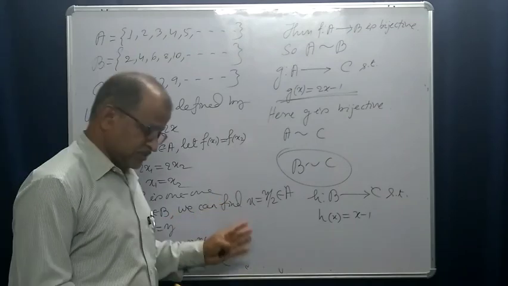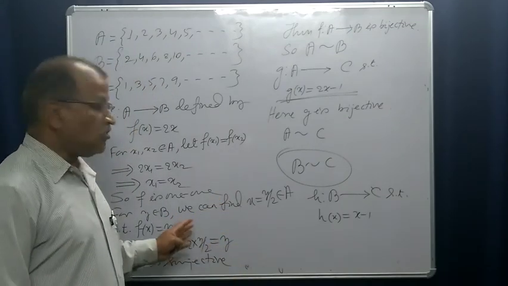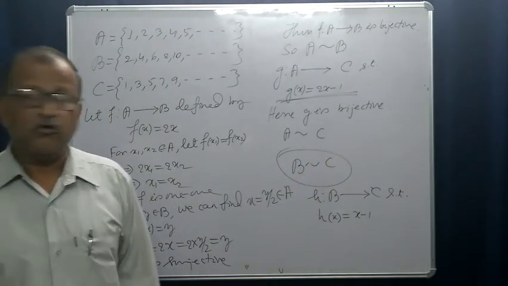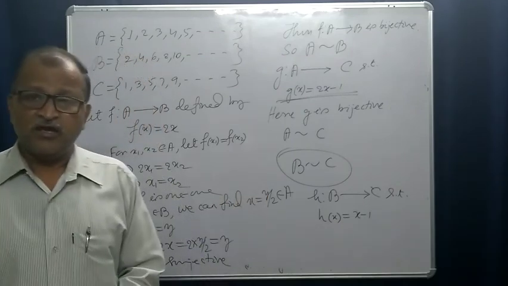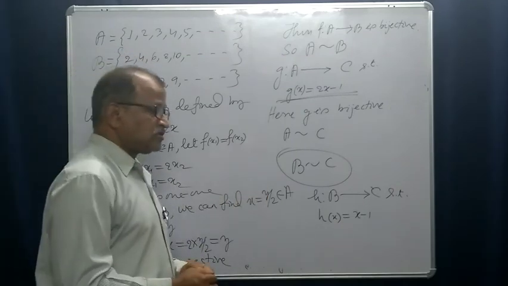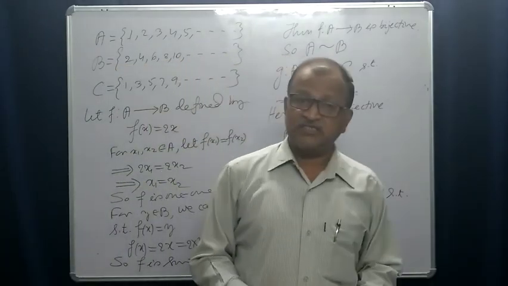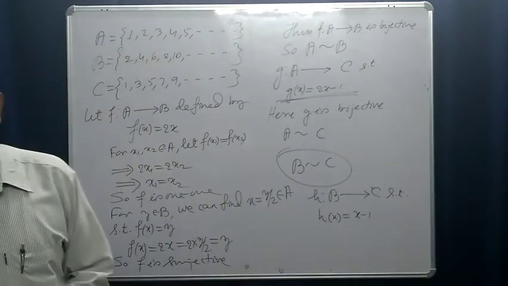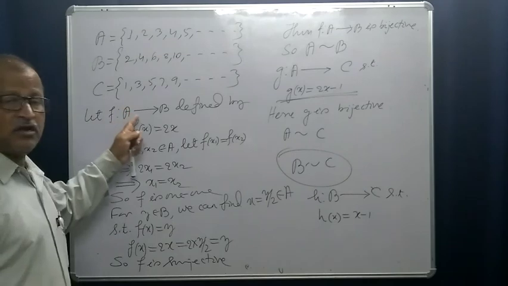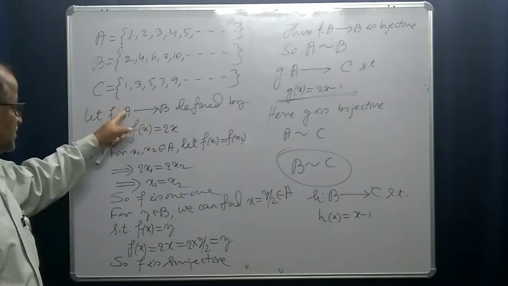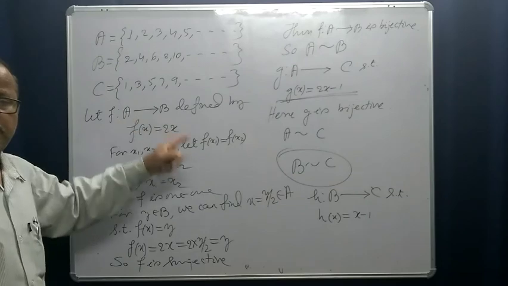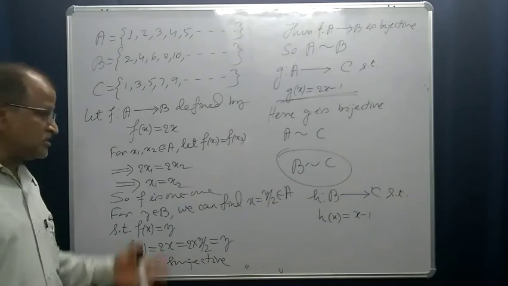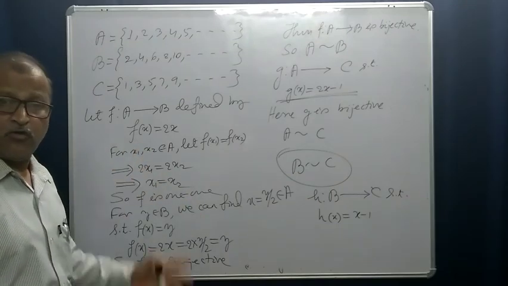So B is equivalent to C. So two sets will be equivalent if there exists a bijective function from one set to another. If there exists a bijective function from A to B, we say that A and B have a one-to-one correspondence, and say that A is equivalent to B.